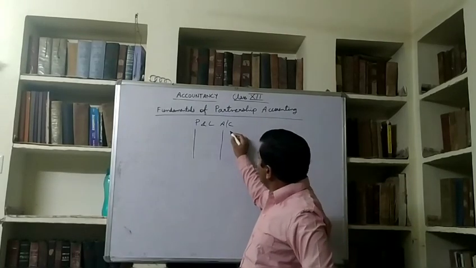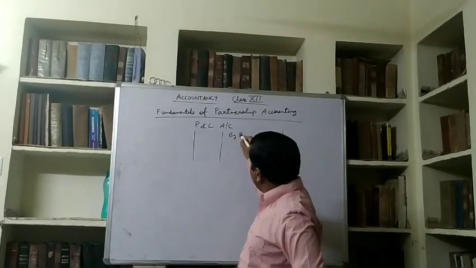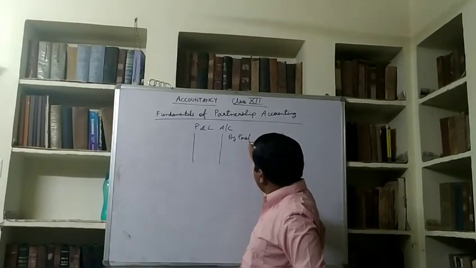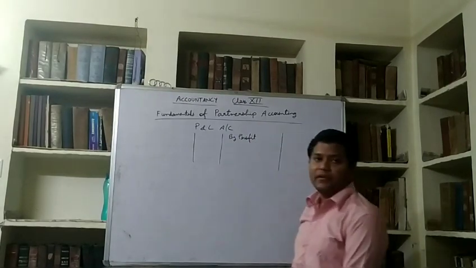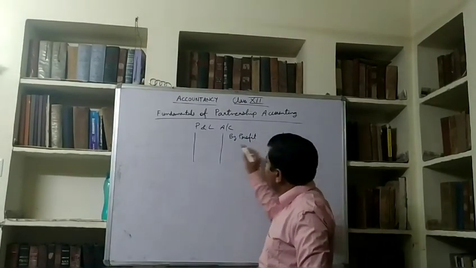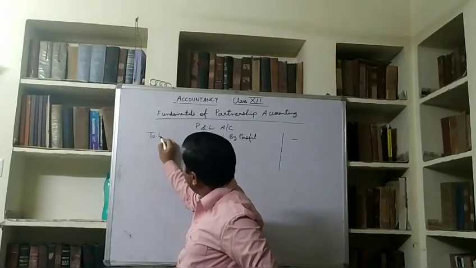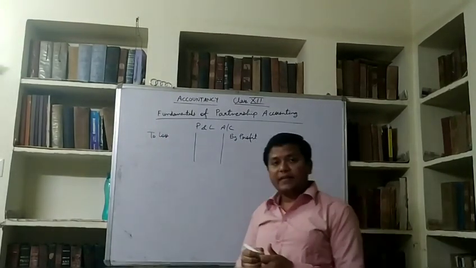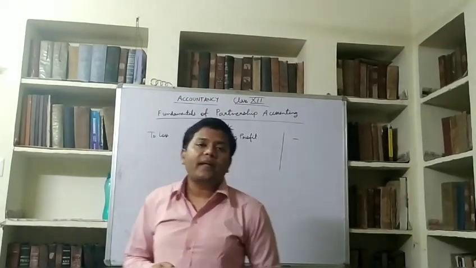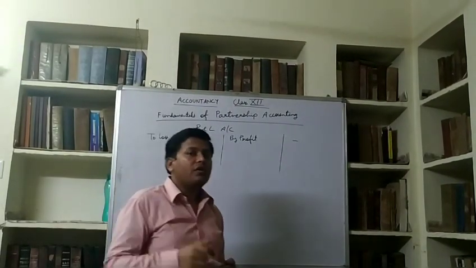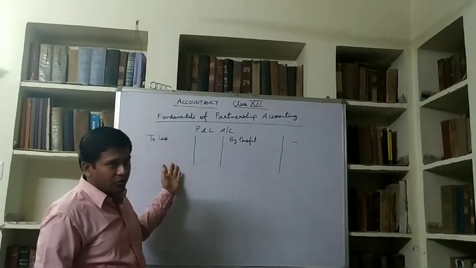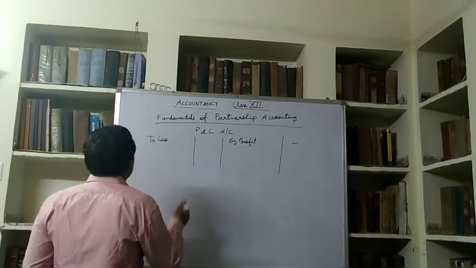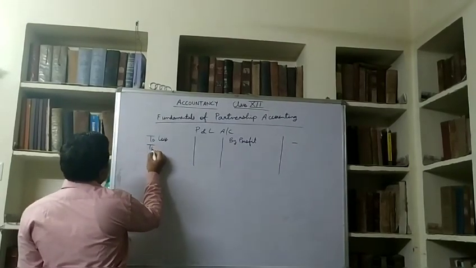First of all, whatever profit is given will be written here, or if there is loss, then it will be written here. Now I told you charges and appropriations. So whatever charges are given in the question are to be written in the P&L account. So what are the charges?